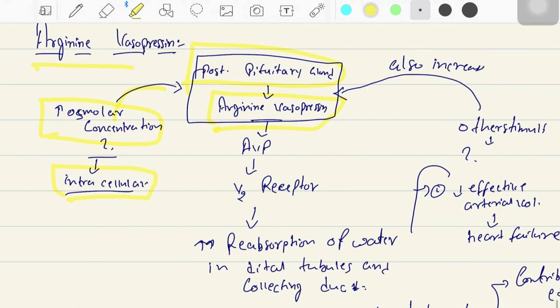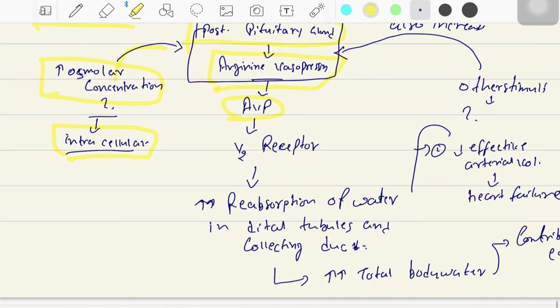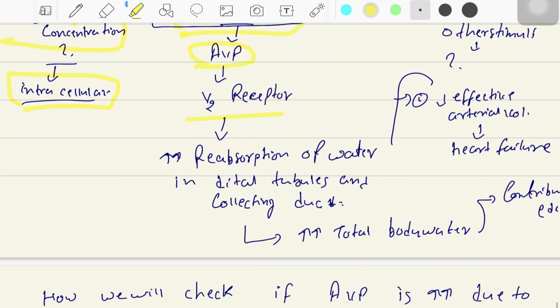So this arginine vasopressin, which I have written as AVP, will work on the V2 receptors, and this will increase the reabsorption of water in the distal tubule and collecting duct.